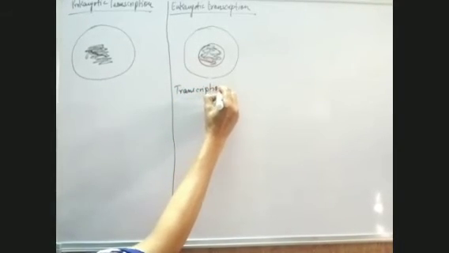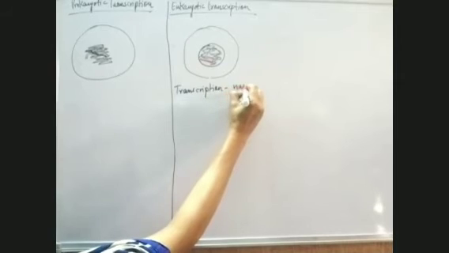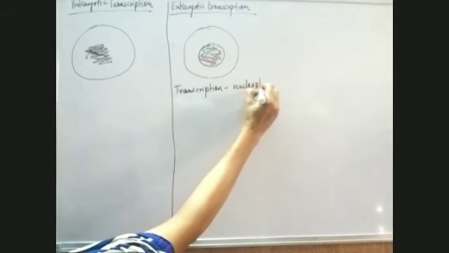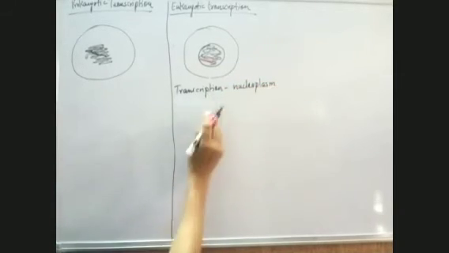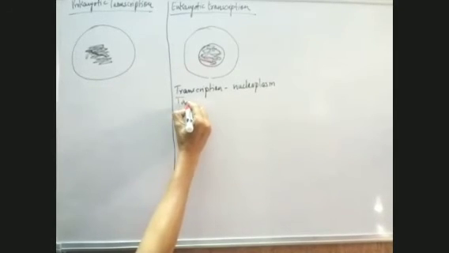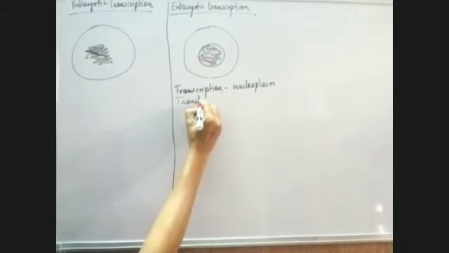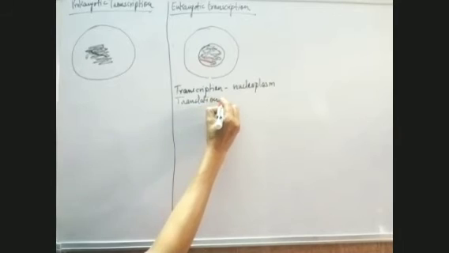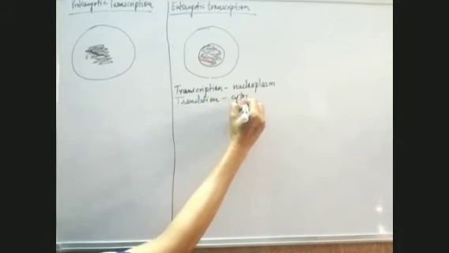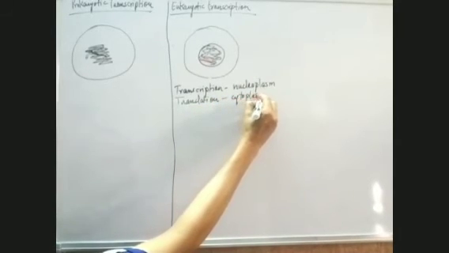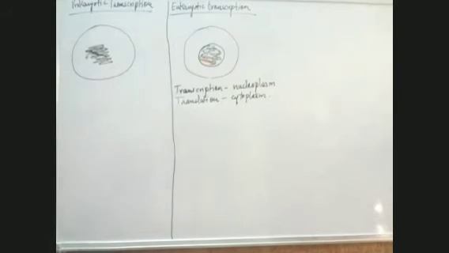Transcription where? In the nucleoplasm, the cytoplasm-like material of the nucleus. And translation, where does that take place? It takes place in the cytoplasm. So translation takes place in cytoplasm, and the messenger RNA is required for that. But where is messenger RNA formed as a result of transcription?